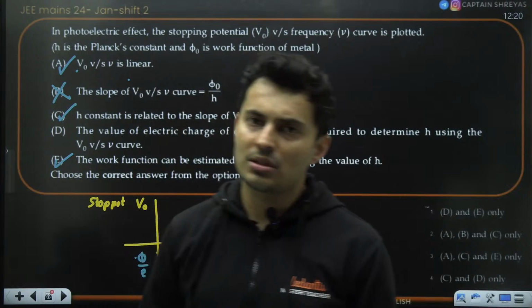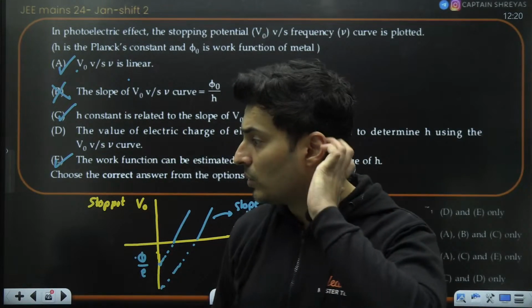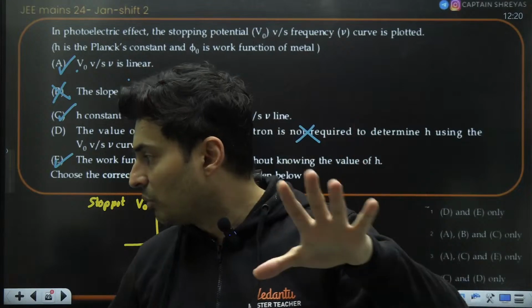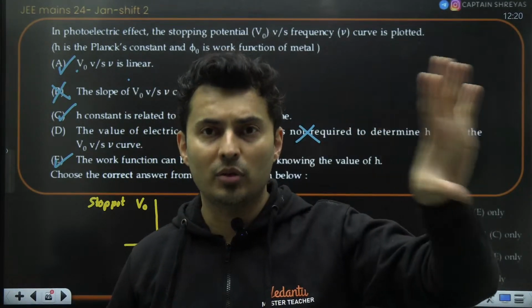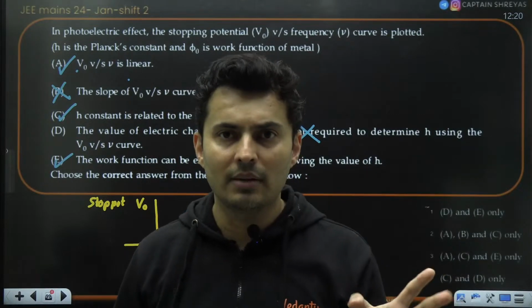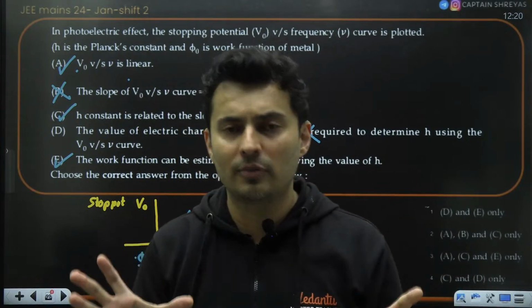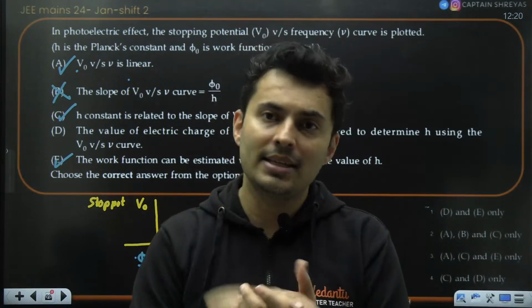The rest of the questions, obviously, I will do one thing. I'll make a proper PDF once the final key is out, and with the bonus, with everything, so that you will have a complete set of question papers from the January attempt. You don't have to look anywhere. A complete set of all the questions, not just 100, I will collect once the final key is out, and then I will update the description box.